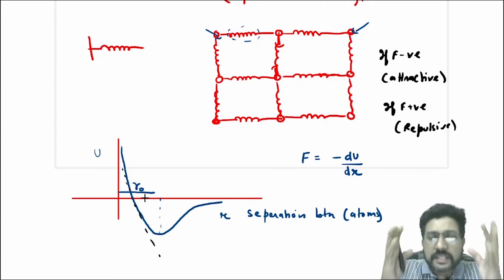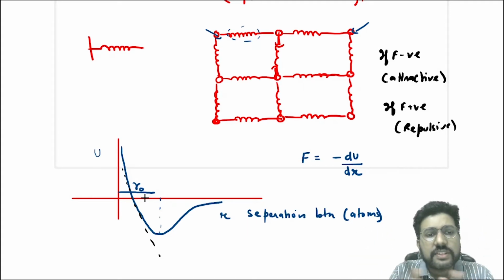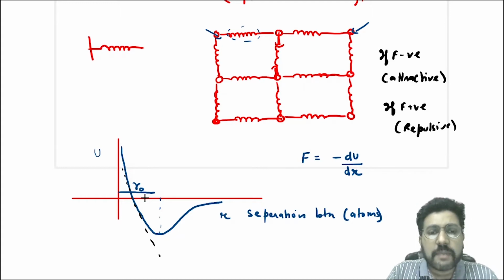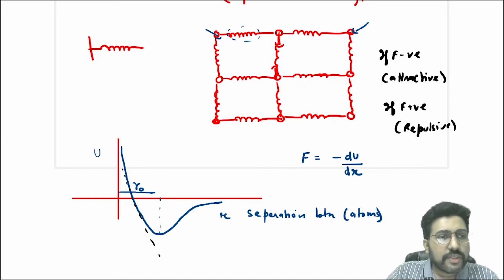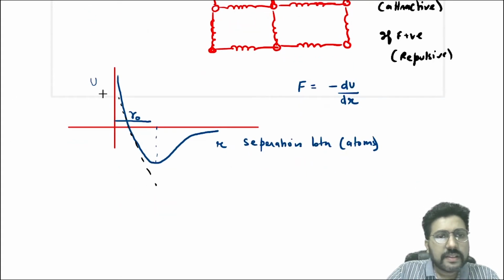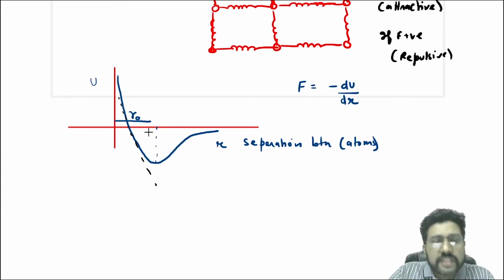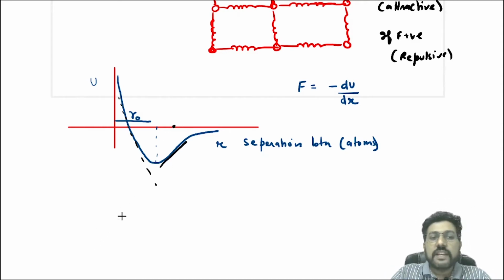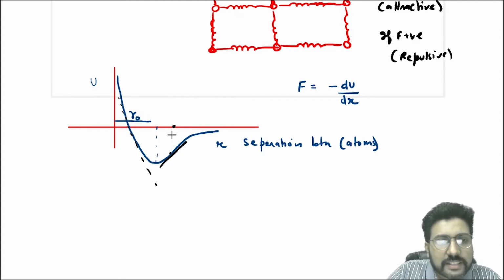Whenever you increase or decrease the separation, the system always tries to move towards the equilibrium position. That means the equilibrium of atoms is stable. Now, if the separation is increased, if you are stretching it, what do you see? You will see that the slope becomes positive. Why does the slope become positive here?